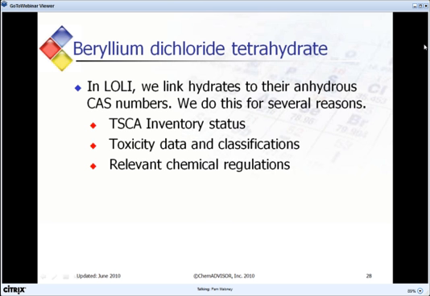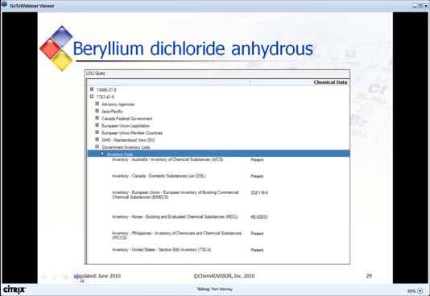Another reason we do this linking is to help customers find tox data, hazard classifications, and other relevant chemical regulations. Expanding the display for the beryllium dichloride anhydrous CAS number shows that it appears on 6 inventories, and at the bottom of the screen, we see that beryllium dichloride is listed on the TSCA inventory, so the tetrahydrate would be considered to be listed as well.